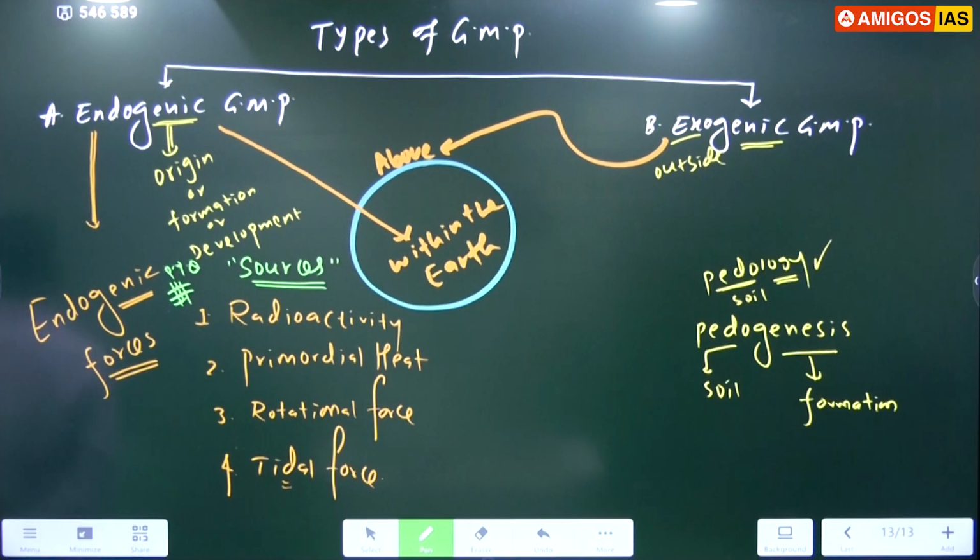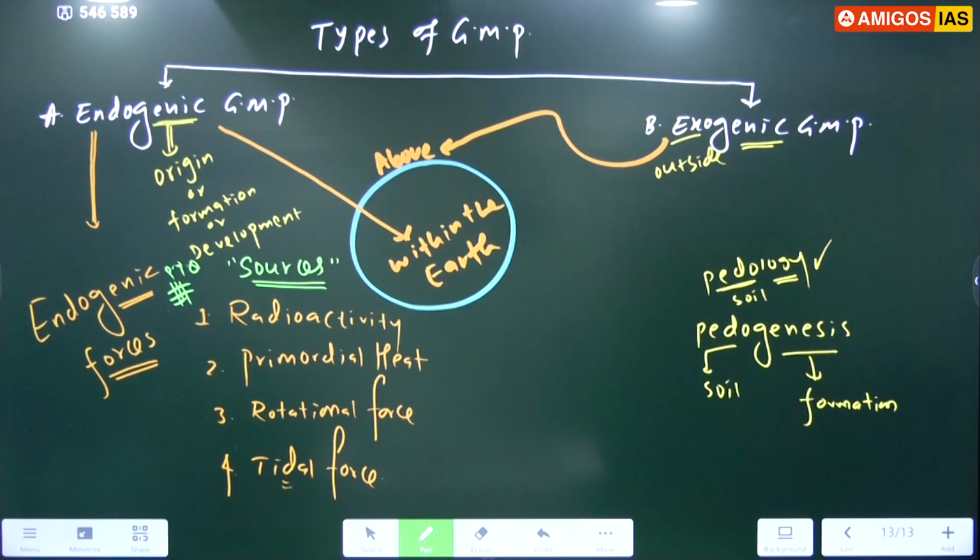Third one, rotational force of the earth. Full stop.